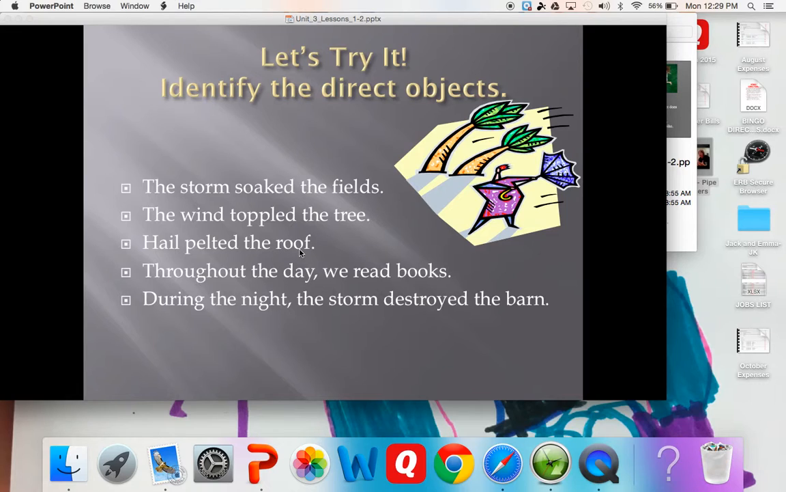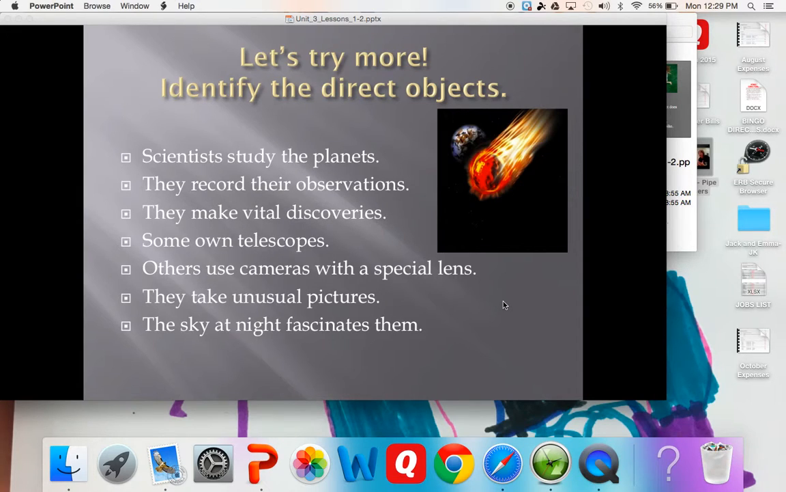Number 3 would be roof. Hail, what did it do? It pelted. What did it pelt? The roof. For the number 4, the answer would be books. What did we do? We read. What did we read? Books. And the last one, the barn would be the answer, barn. So we have fields, tree, roof, book, and barn. What did the storm do? It destroyed. What did it destroy? The barn.